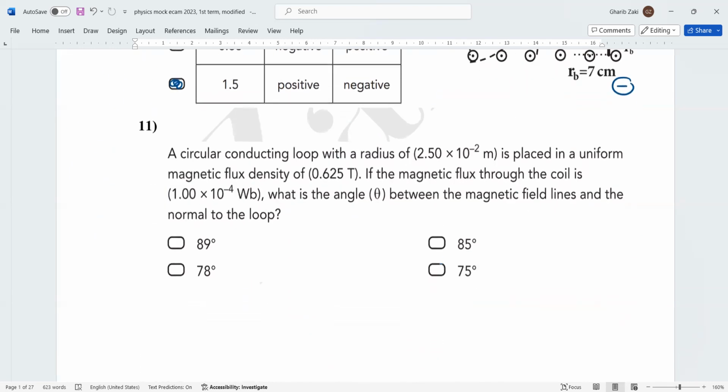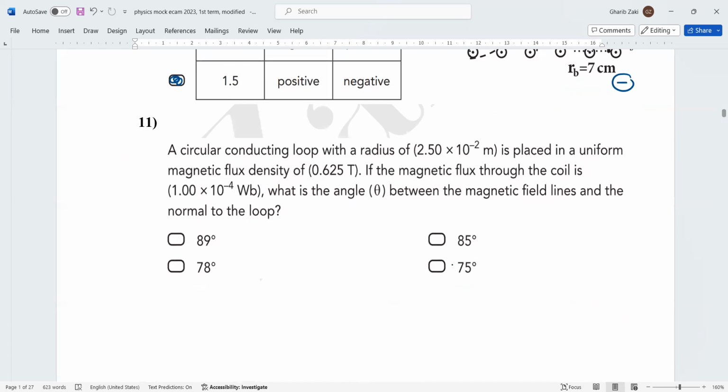Now, next question here. He said, a circle loop of radius. So this is R. We can get the area. The area is pi R squared. So pi multiply 2.5 times the 10 power negative 2 all squared. And this is the flux density B. And this is the flux phi.